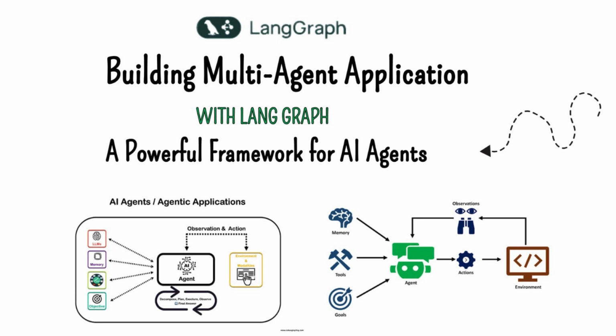That makes sense. Then there's this coordination thing. With so many agents, how does LangGraph keep them from stepping on each other's toes? That's where the coordination features shine. It makes sure the agents work in the right order, sharing info at the right time. Let's say you're building an AI for customer service. One agent could get the customer's info, another looks at the problem and suggests solutions, and a final agent tells the customer how it's solved. LangGraph makes sure that whole process runs smoothly, with each agent knowing when to do its part. Oh, so LangGraph is like the conductor of an orchestra, making sure each instrument plays at the right moment. Yeah, it's a great analogy.